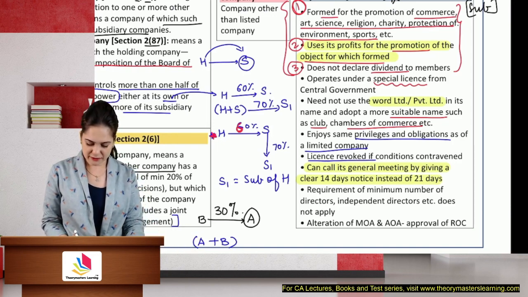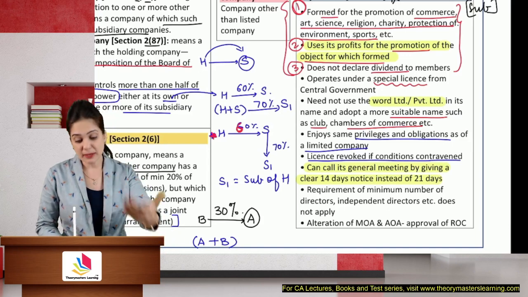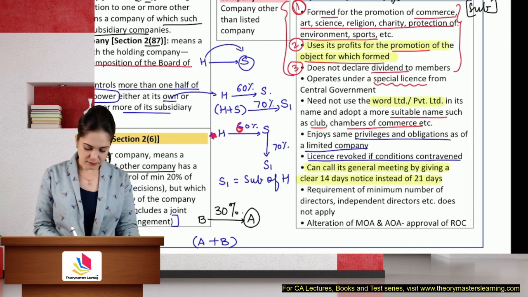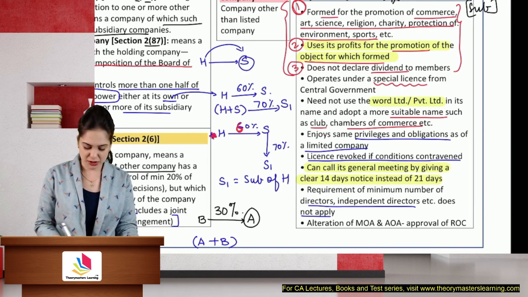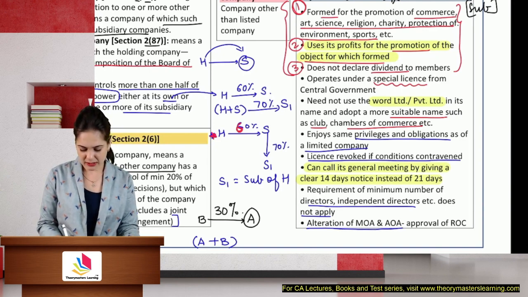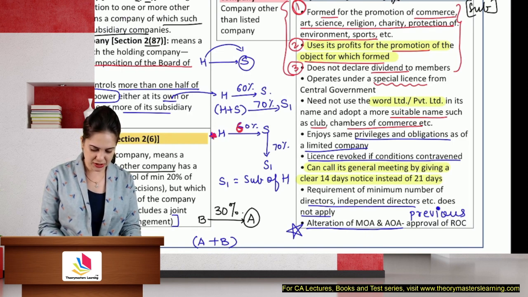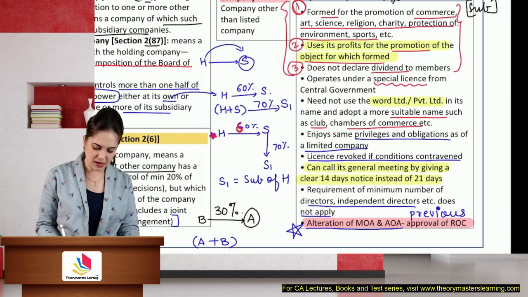The license will be revoked if the conditions are contravened, if you start earning profit, if you start aiming at profit, or if you start distributing dividend. Minimum number of directors and independent directors do not apply, again a privilege. Alteration of memorandum and articles requires previous approval of the ROC. This can be asked as a question in the exam. Please highlight it. Now, this was also asked in the RTP, May 22.